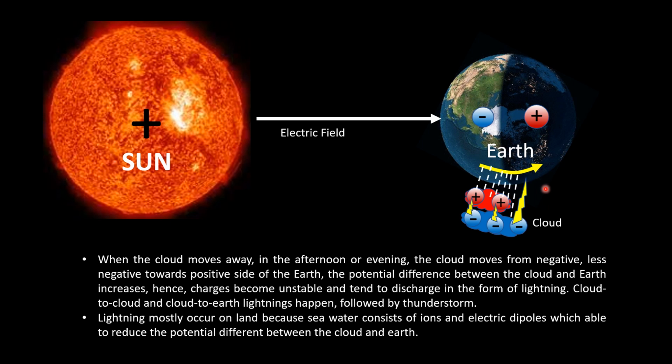Lightning mostly occurs on land because seawater consists of ions and electric dipoles, which are able to reduce the potential difference between cloud and earth.